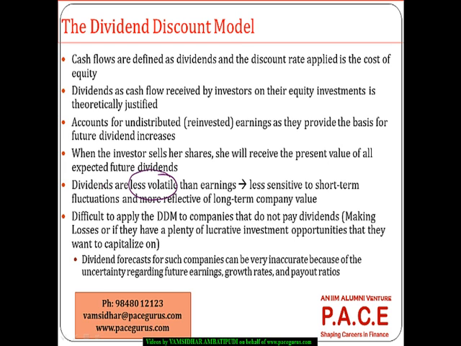So even with short-term fluctuations during a boom versus a recession, your net income can change drastically, but the dividend that the company is declaring might not change so drastically. That's the reason we say dividends are less volatile.